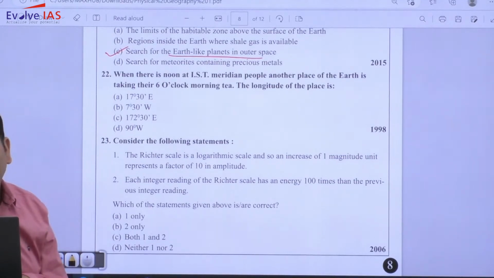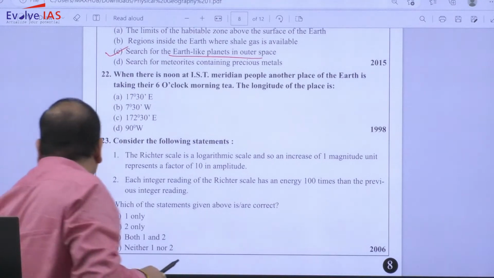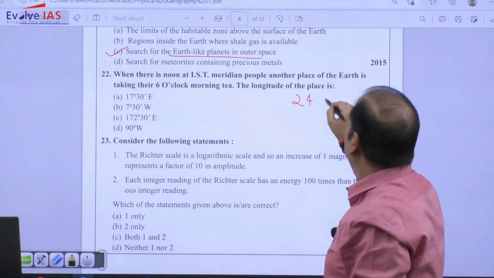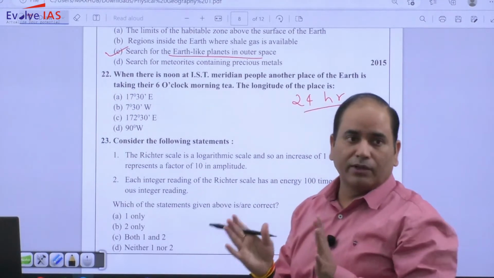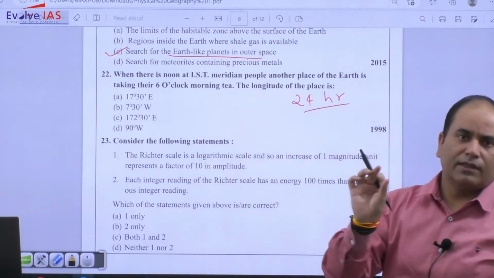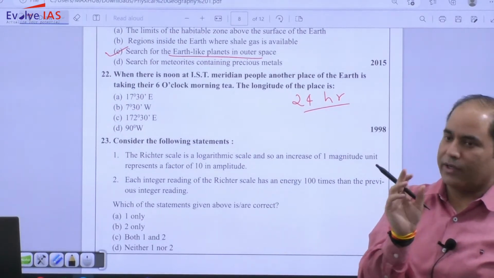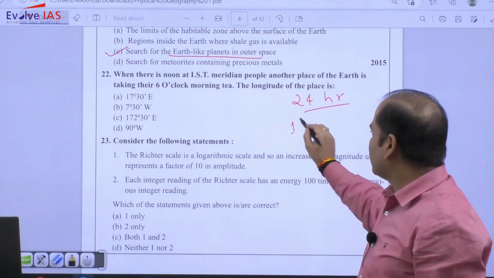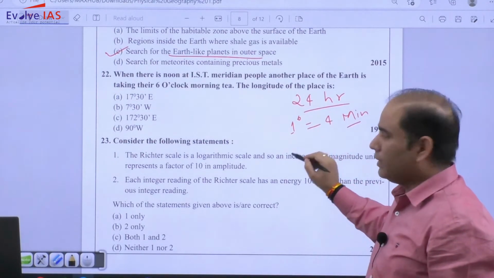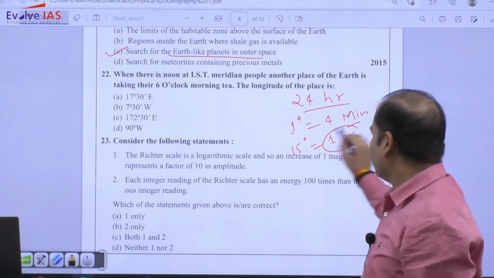Earth rotates on its axis from west to east. And how much time does Earth take for one complete rotation? 24 hours. In this one complete rotation, Earth is completing a 360-degree angle or 360-degree longitude. So for 1 degree of rotation, Earth takes 4 minutes. In other words, 15 degrees in 1 hour. So 1 hour is 15 degrees.